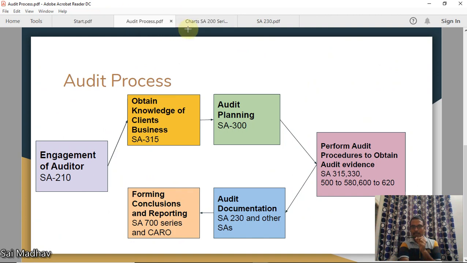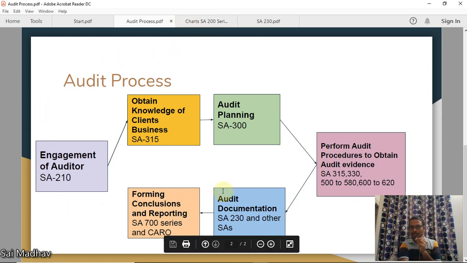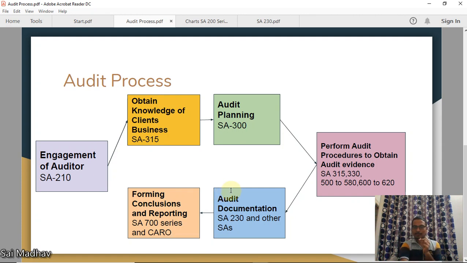Thank you so much for watching this. Try to remember this whole process, guys. Whenever you see a standard, try to link here and understand which standard appears in which box here. So you'll have a better understanding when you're writing answers. It will help you a lot, believe me.